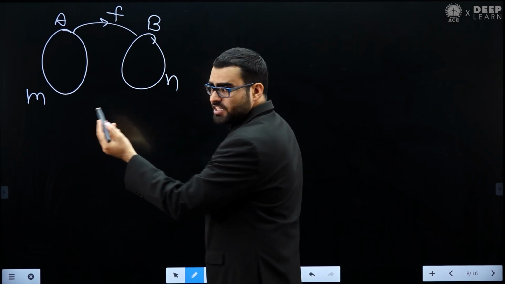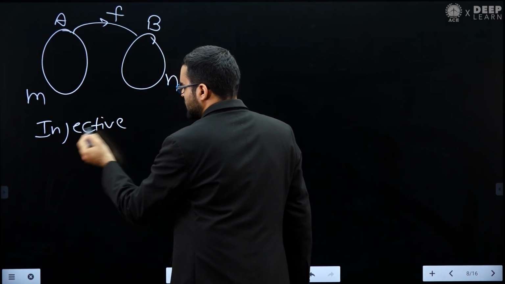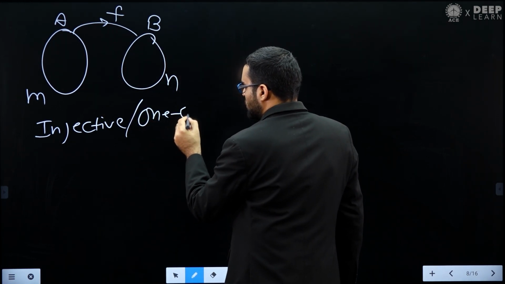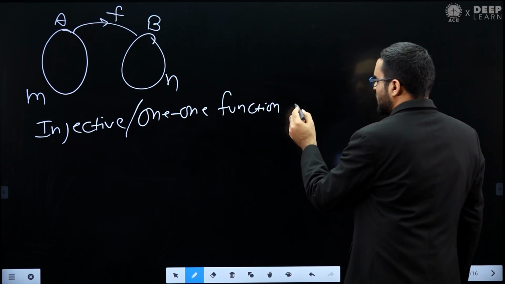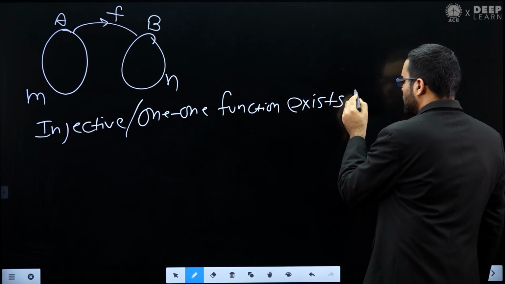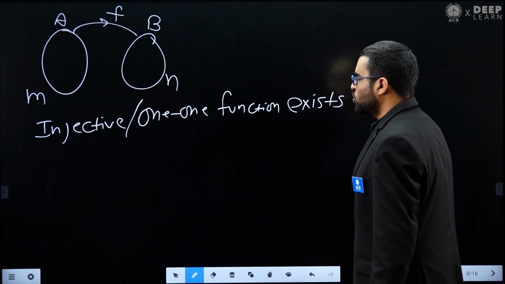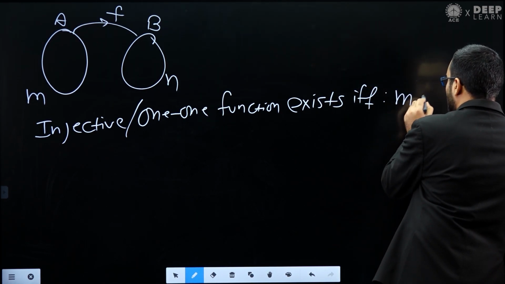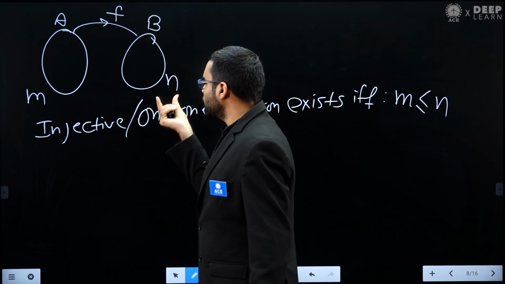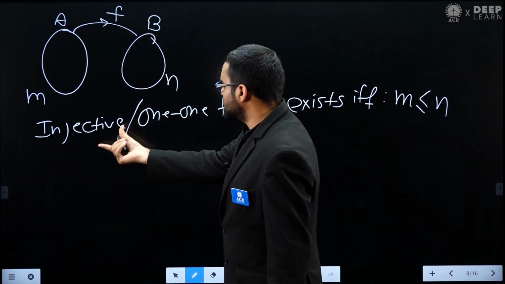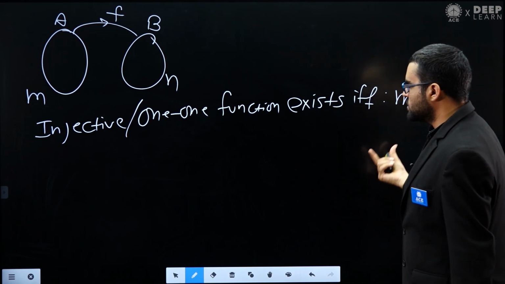When will an injective function be possible? An injective function, or one-to-one function, exists if and only if m is less than or equal to n. That is, when the number of elements in set A is less than or equal to the number of elements in set B, an injective function will be possible.